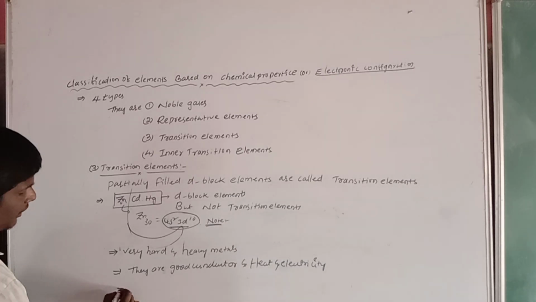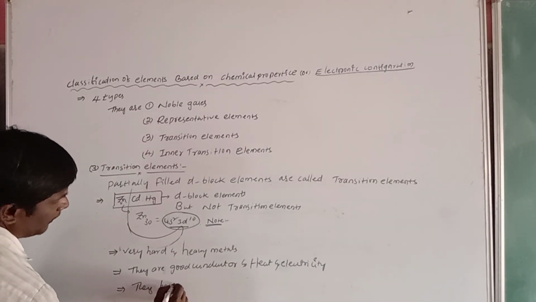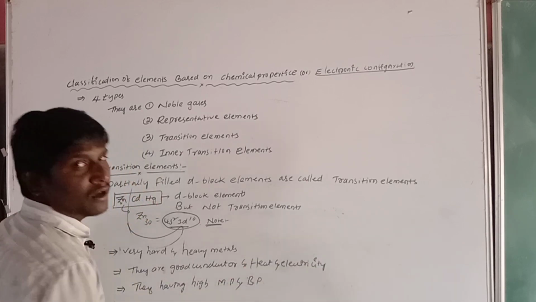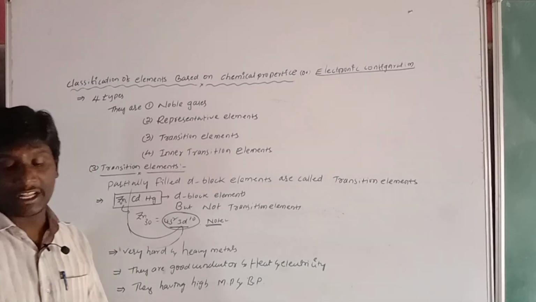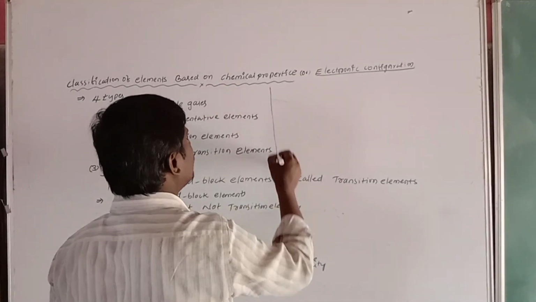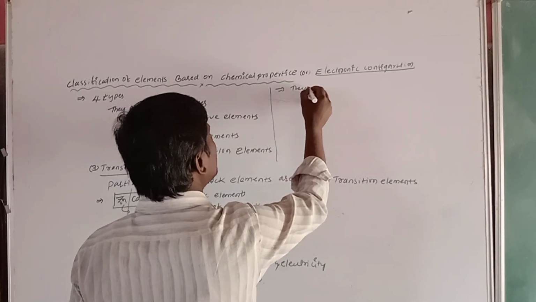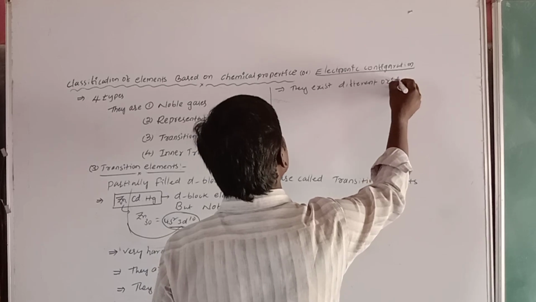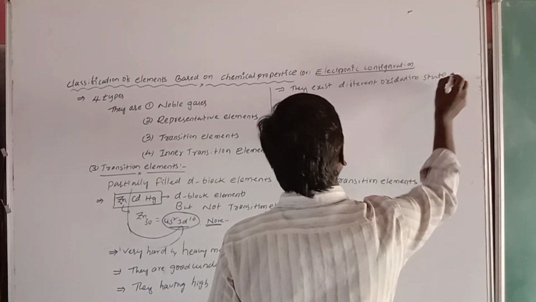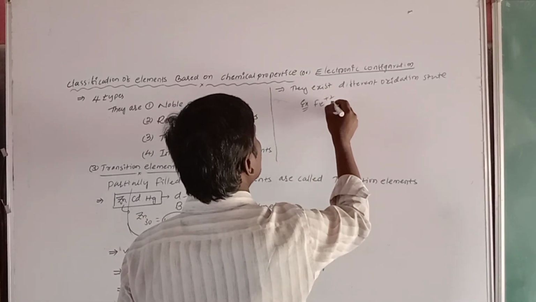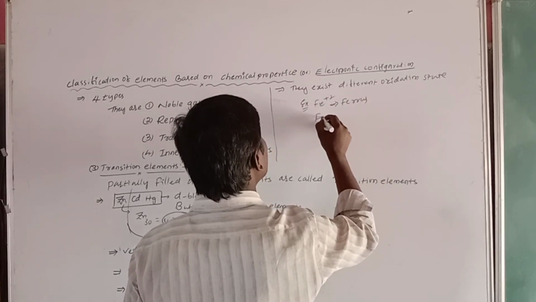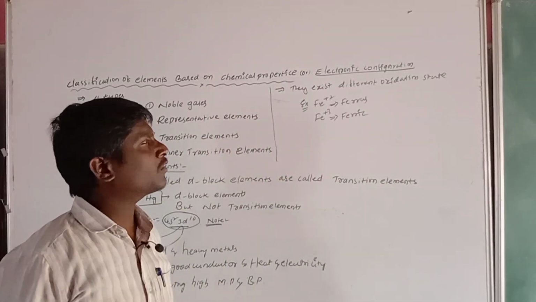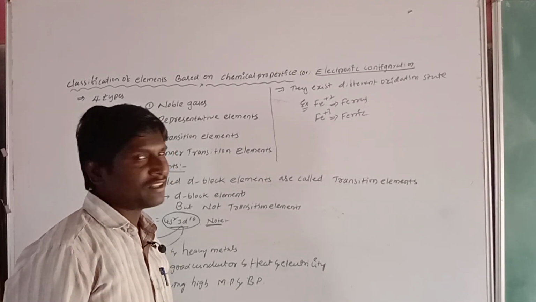They have high melting points (MP) and boiling points (BP). These metals exist in different oxidation states. For example, Fe+2 is called ferrous and Fe+3 is called ferric. So iron has +2 ferrous and +3 ferric.